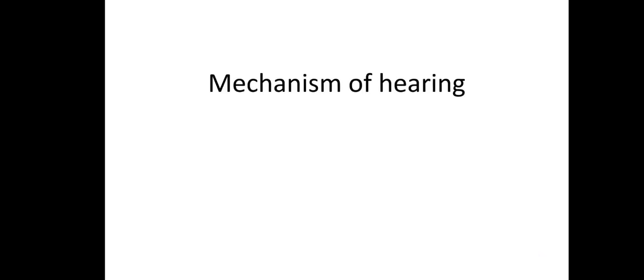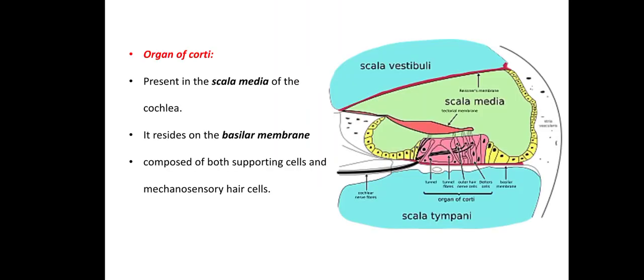In this video we are going to discuss the mechanism of hearing. I am Dr. Mohammad Ismail, Department of Zoology, JT College, Malegaon. Before starting the mechanism of hearing, first of all we are going to take an overlook at the organ of Corti, which is actually the part responsible for the hearing mechanism in mammals, which is present in the cochlea. So let's start with the organ of Corti.